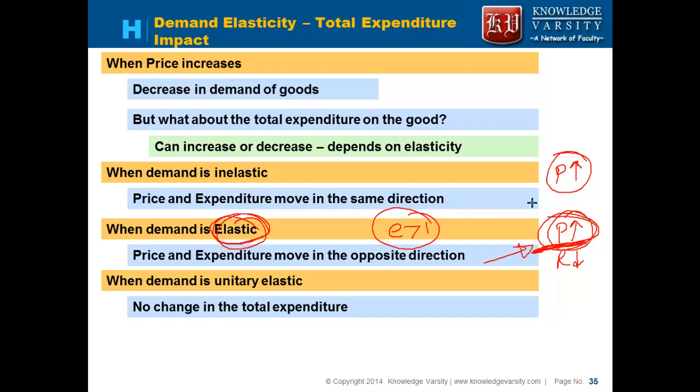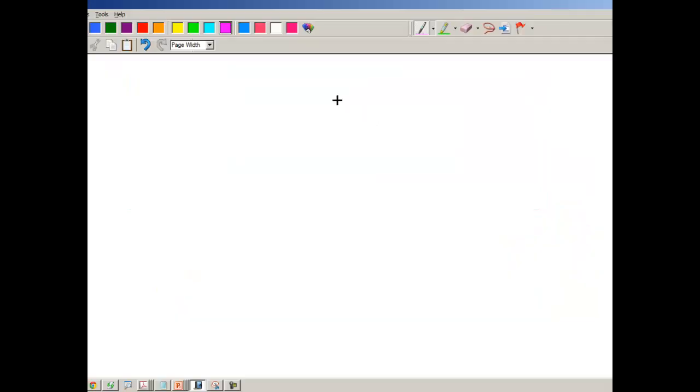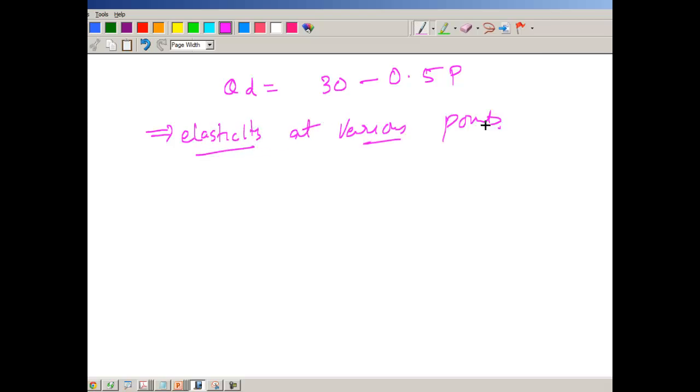So we'll try to understand this also from the previous graph that we have seen. Let's say that the quantity demanded is equal to 30 minus 0.5p. We want to understand the elasticity at various points.